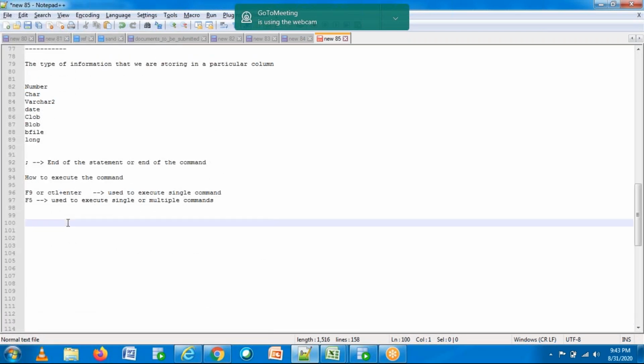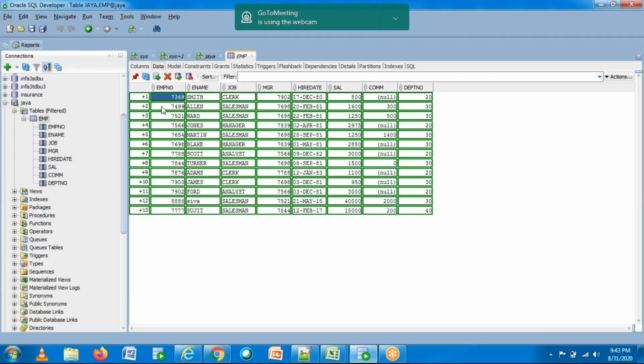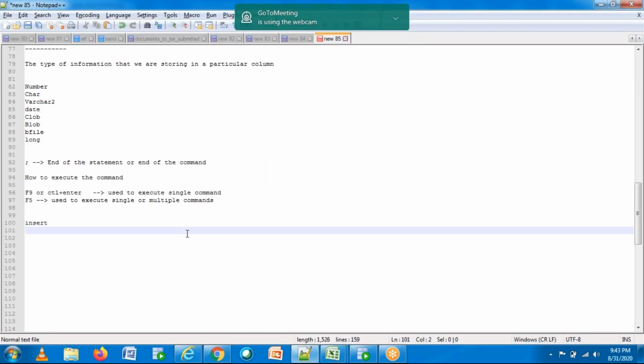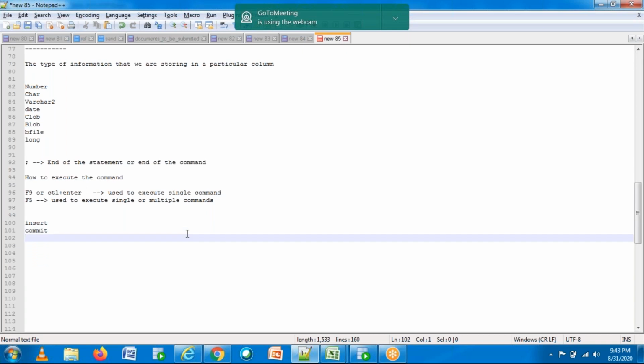You have seen a button called insert, a button called commit, and a button called rollback. Insert, commit, rollback, right? So you have seen 3 buttons: insert, commit, and rollback.